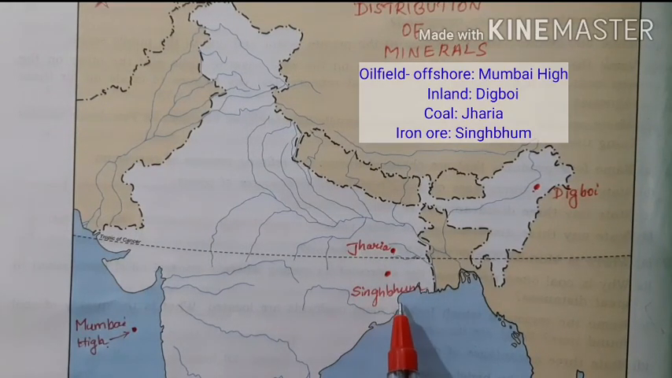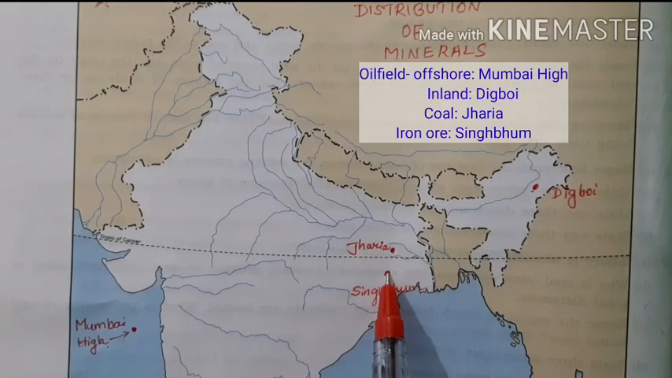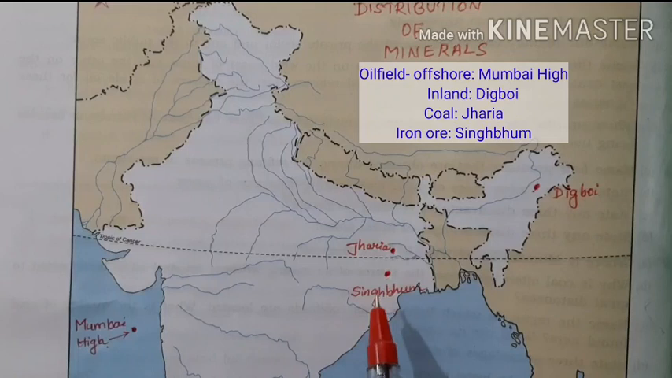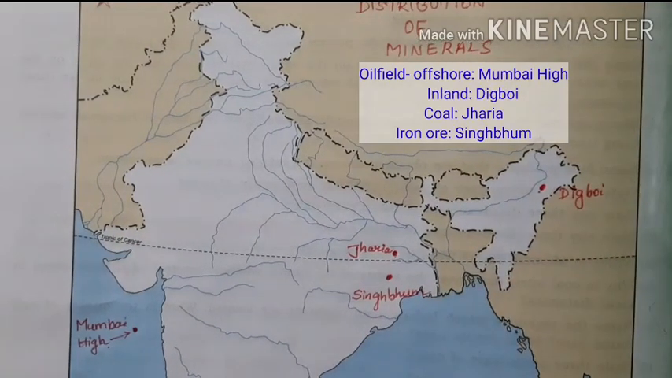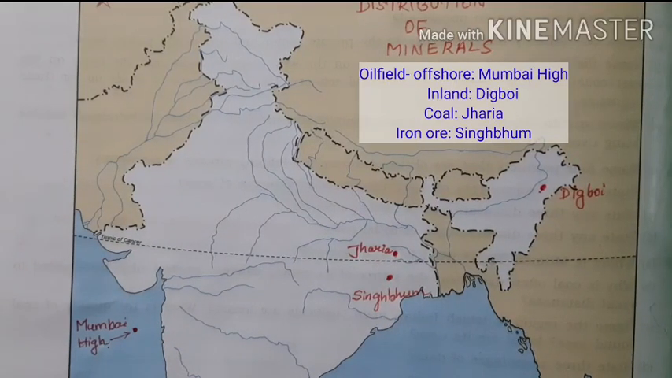Next is Singhbhum. It is the iron ore field. Singhbhum iron ore field in Jharkhand. So there is only one field given in our syllabus for marking, that is Singhbhum. So only these four places are there to learn for the distribution of minerals in the map marking session.